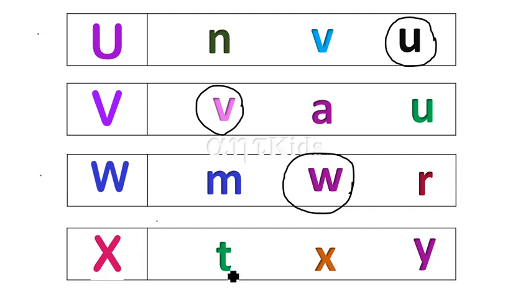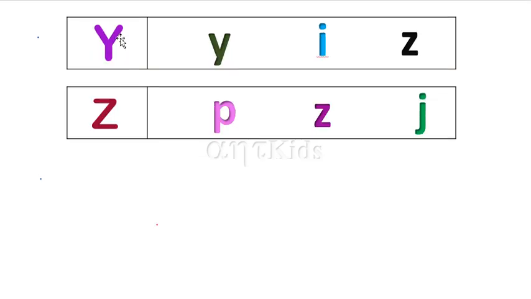X. This is T. And this one is X. Yes. Lowercase x. X says X. And what about this one? Y. Uppercase Y. Where is lowercase y? Here it is. You're right. Y says Y. And what about this one?